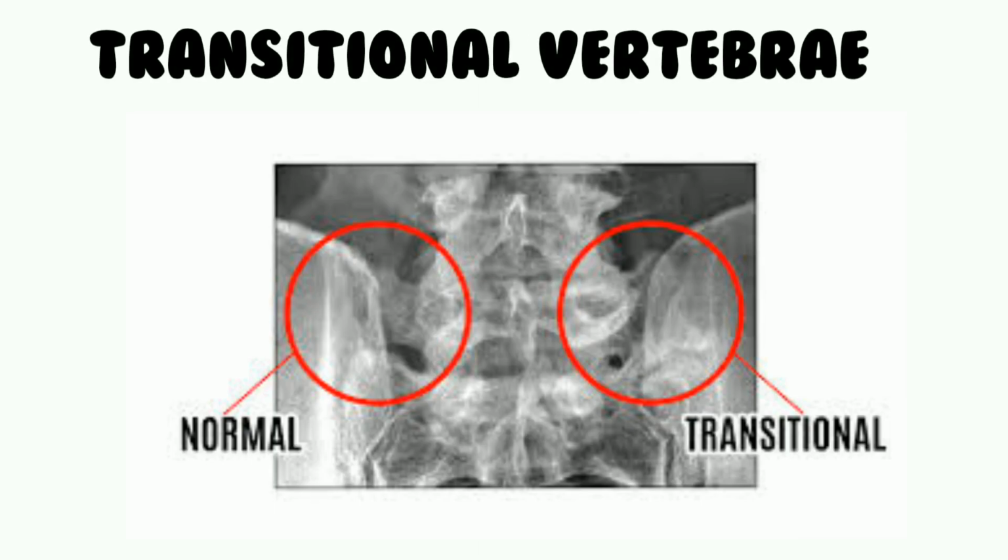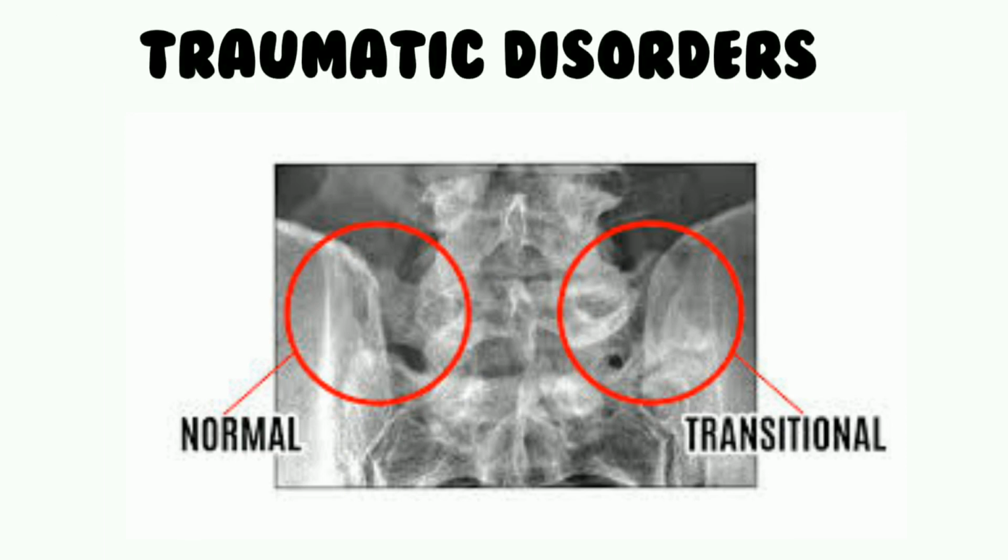Transitional vertebrae. A transitional vertebra is the one at the junction of two segments of the spine, so that the characteristics of both segments are present in one vertebra. It is common in the lumbosacral region, either as lumbarization, S1 becoming L6, or sacralization, L5 fused with the sacrum, either completely or partially. Traumatic disorders.